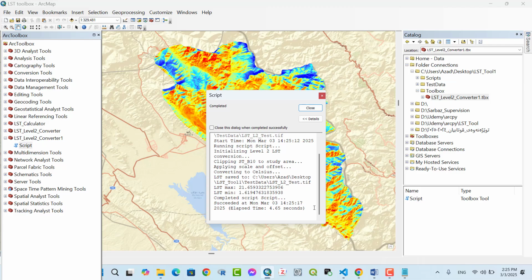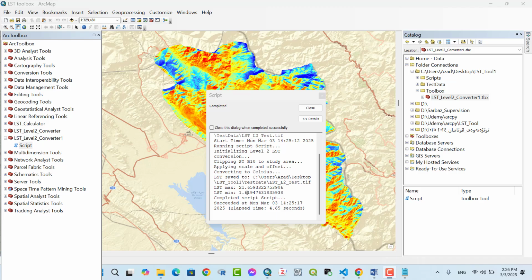Start time. It takes four and a half seconds. Run script. Initializing level 2 conversion, clipping to the study area, applying scale factor and offset, then converting to Celsius, and it is saved inside the test data with the name LST level 2 test.tif.